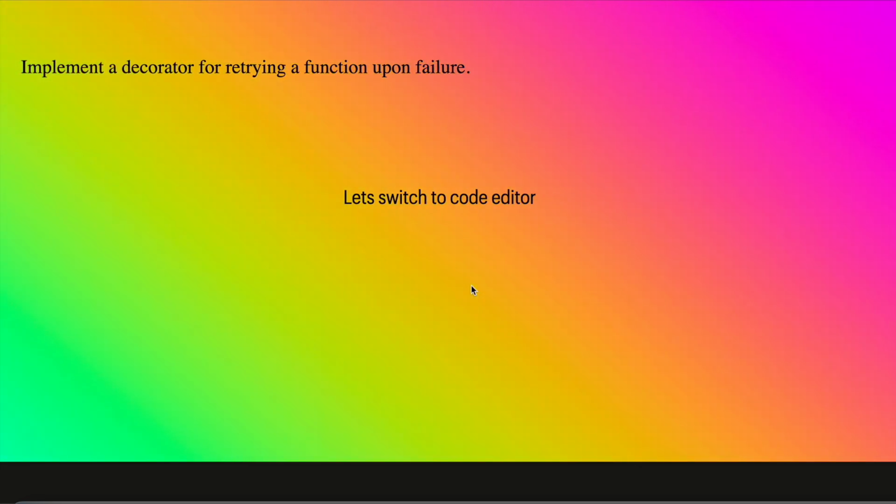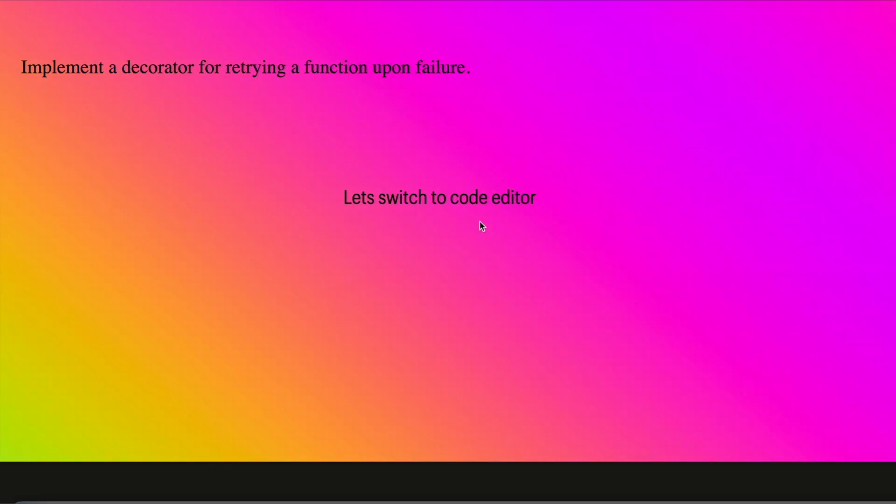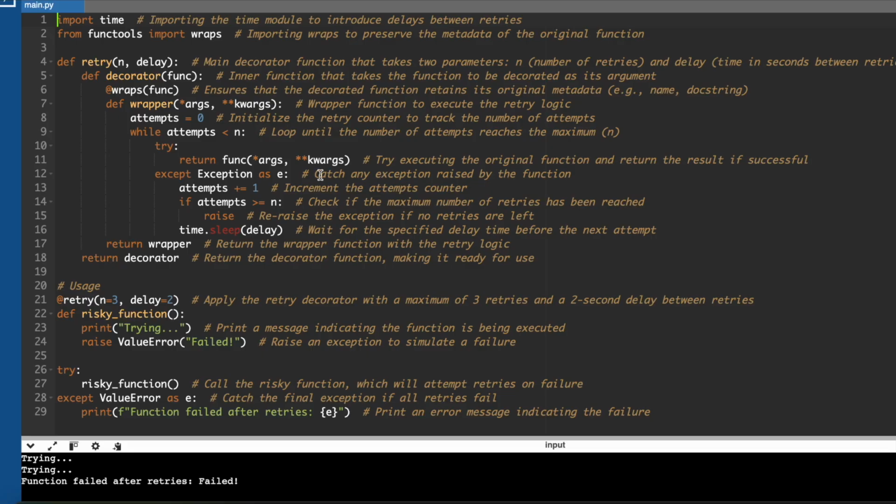Implement a decorator for retrying a function upon failure. I have written this function and explained it line by line so that you can pause the video and understand every line in detail. So what we need is functools. From functools, we need wraps because it is used to maintain the metadata of the original function, meaning the parameters.